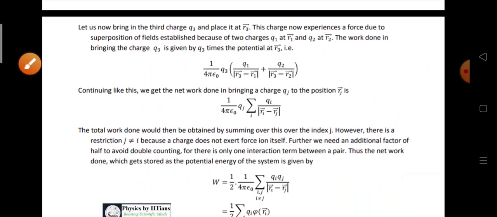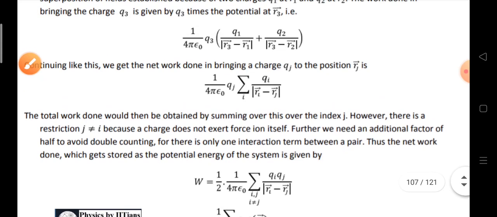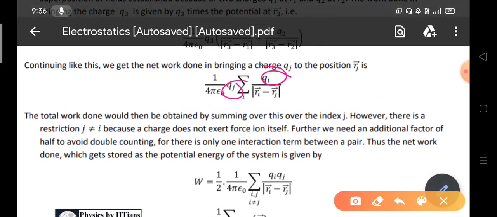Similarly, for a number of charges, qj, and their positions rj, the total work done is obtained by summing over all these j. So 1 by 4 pi epsilon naught qj, summing over all the charges: 1 by 4 pi epsilon naught qj, sum over i of qi divided by ri minus rj. Now look here, this qj is not equal to qi. Of course qi and qj will be different. Why?